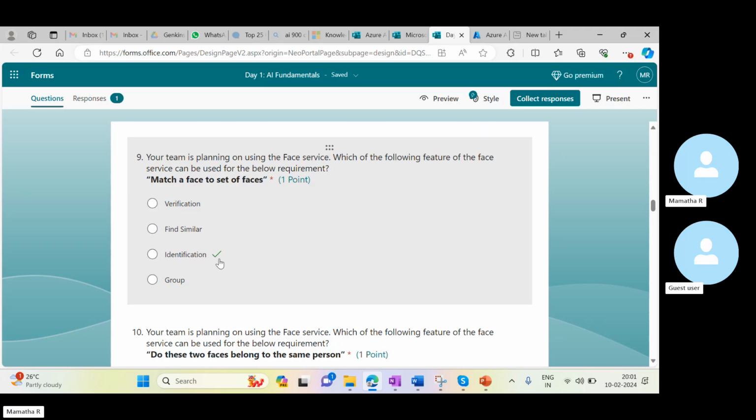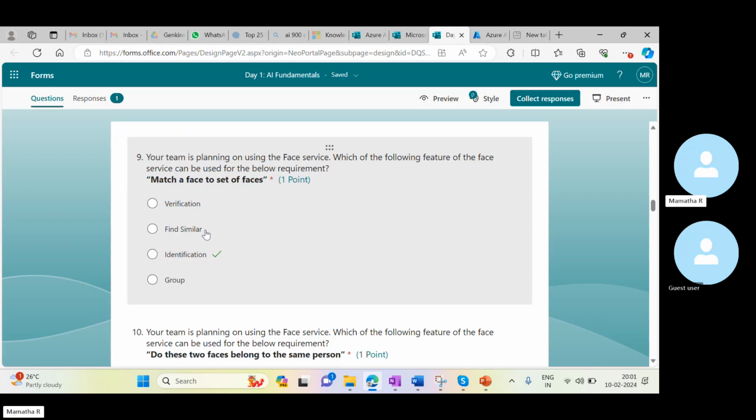When we are doing identification, it is kind of an equal symbol. We are trying to check whether it is an exact replica or not. And then, another one. After that, we have to find whether some of the features are matching or not. We can do it.